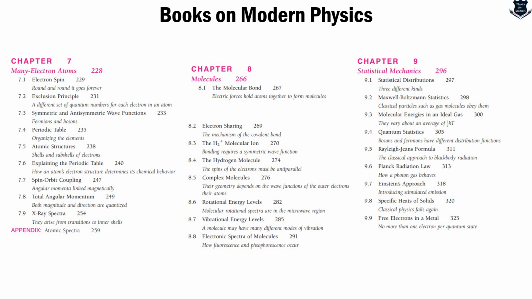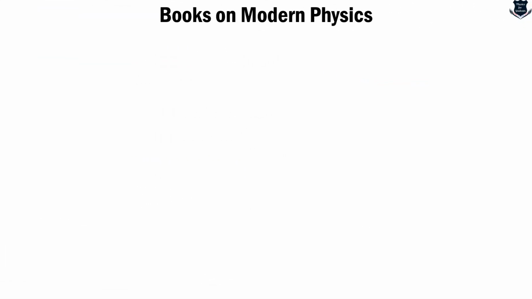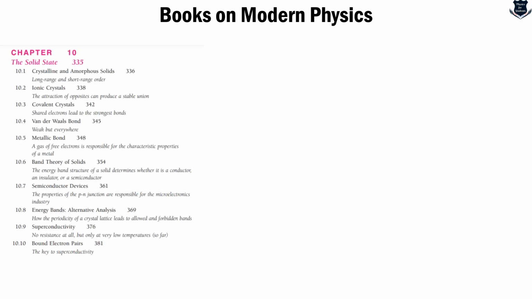Now, one thing I would like to mention, this book particularly is not a specialized book. Don't expect that this book will teach you statistical mechanics or many electron atoms or probability or special relativity in too much detail. No, this is an overall book which will give you a complete idea of the entire spectrum of modern physics. So don't expect that each of the subjects will be dealt with in detail.